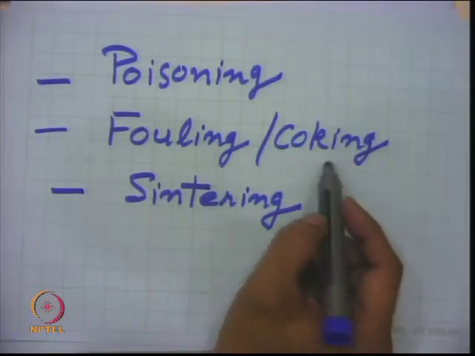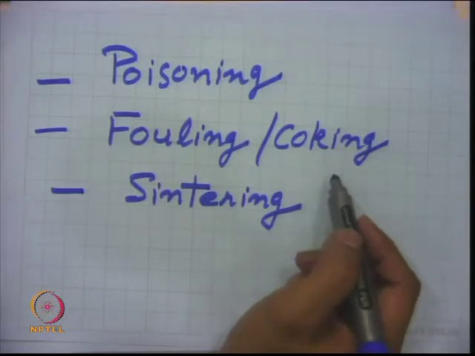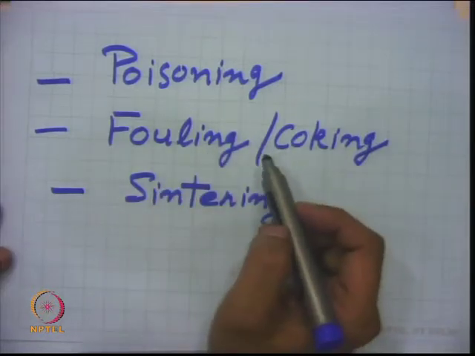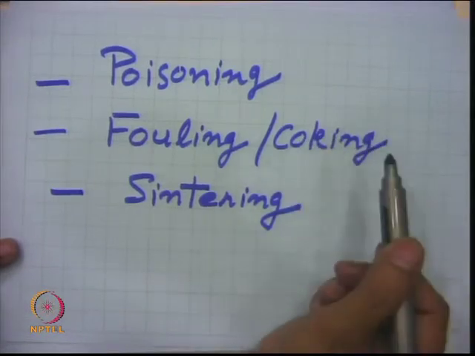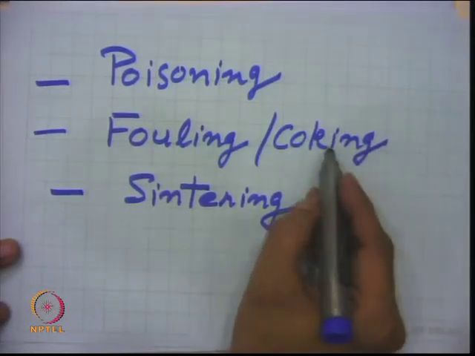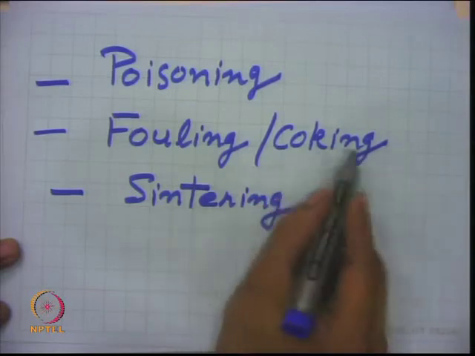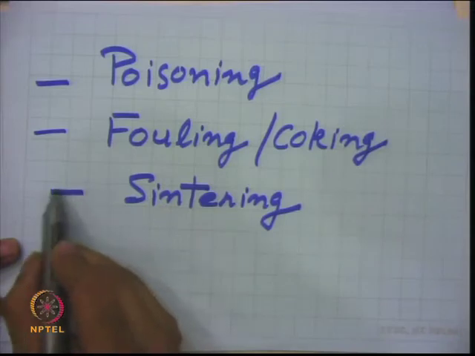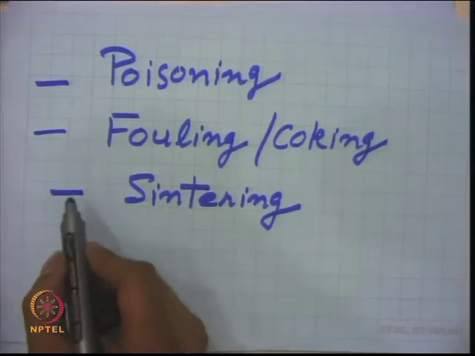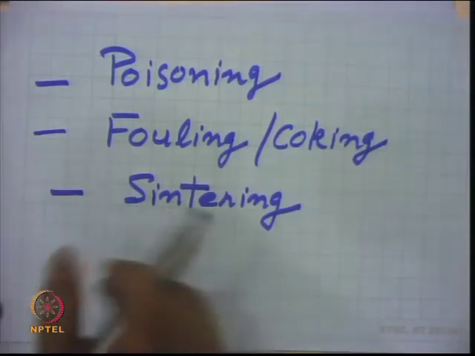However, this coking is a reversible process, or the coke can be burned by using the carbon plus oxygen reaction, and you can remove the carbon from the catalyst. So, regeneration is possible in this case, right. The third case is sintering, which is because of high temperature and time.